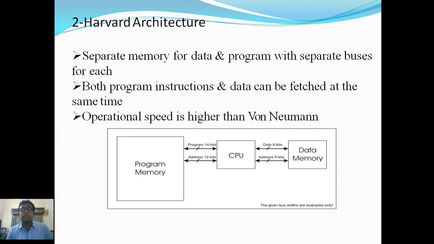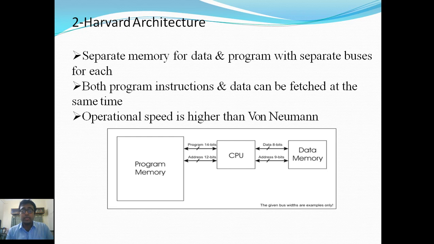The next architecture introduced after von Neumann architecture is Harvard architecture. It has a very simple difference from von Neumann architecture. In von Neumann architecture, the program memory and data memory are segmented in a specific slot, but in Harvard architecture, the CPU conducts its operation using different segments for program memory and data